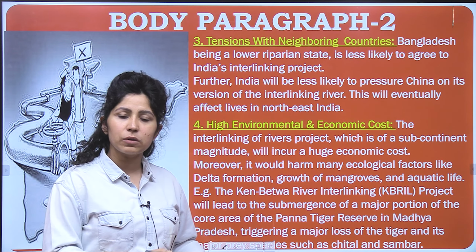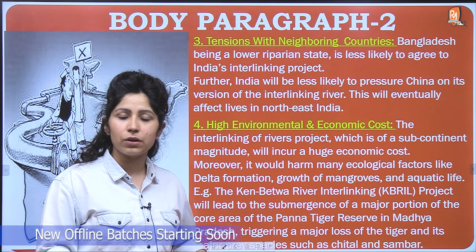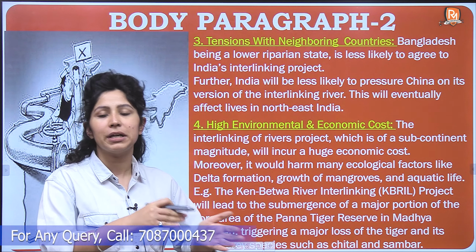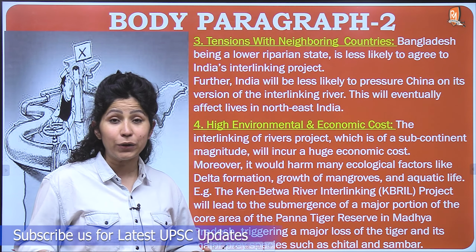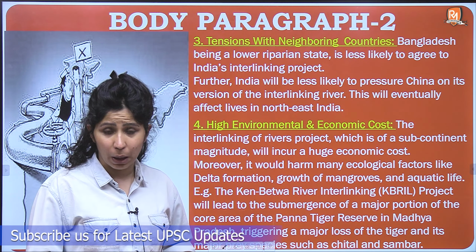Now, similar disputes can arise with neighboring countries also. We have rivers and river sharing agreements with Pakistan, with Bangladesh, with China. There are many rivers which originate in different countries and come to India or go from India to different countries. So, what will be the future of these disputes, or will new disputes come up? Can interlinking of rivers be carried out and these countries be happy with it?